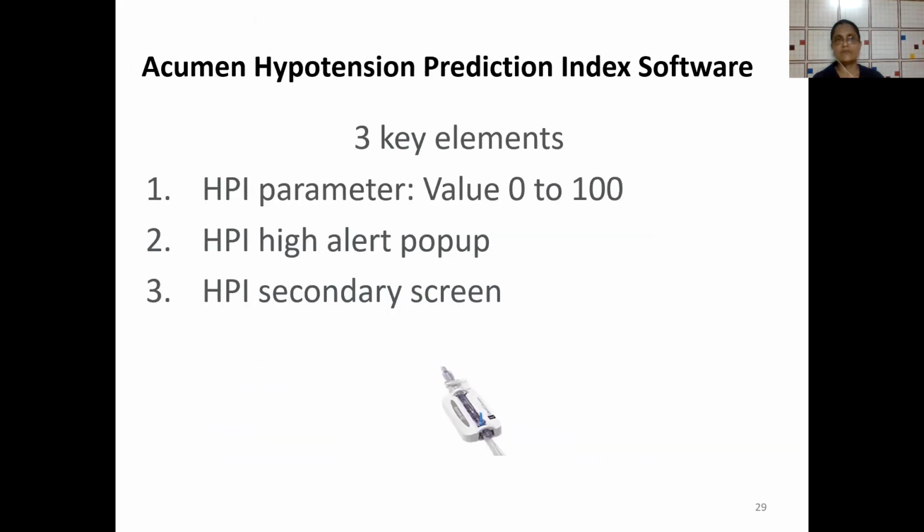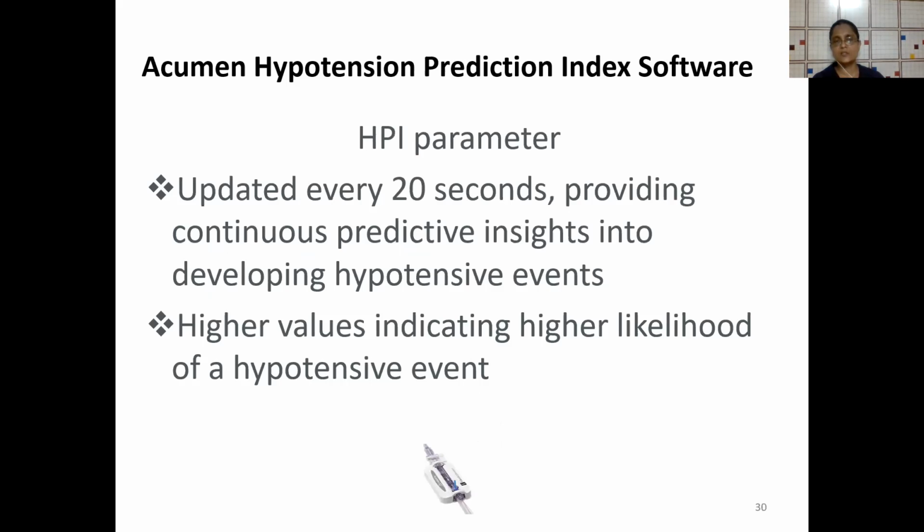Three key elements of the prediction index software are the Hypotension Prediction Index, the HPI parameter value, which ranges from 0 to 100, the HPI high alert pop-up, and the HPI secondary screen. Now, what is the HPI parameter? It's updated every 20 seconds and provides continuous predictive insights into developing hypotensive events. Higher values indicate higher likelihood of a hypotensive event. The range is 0 to 100.